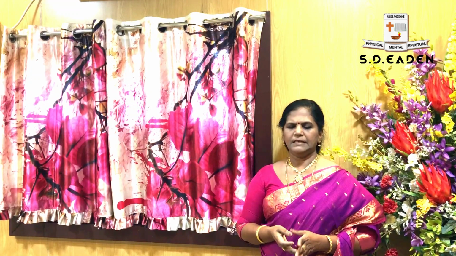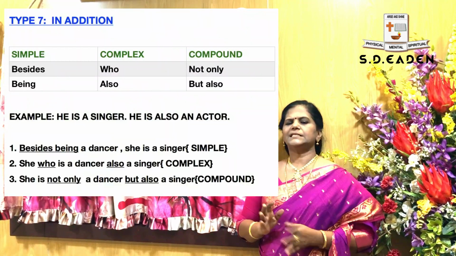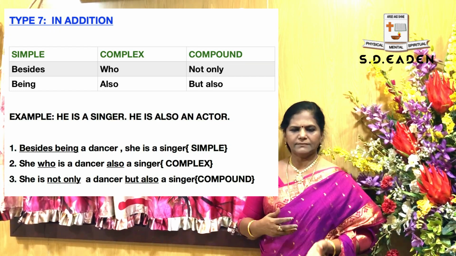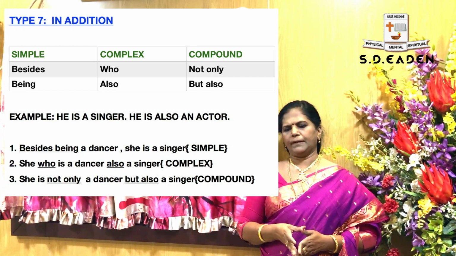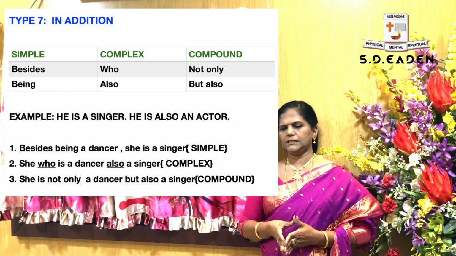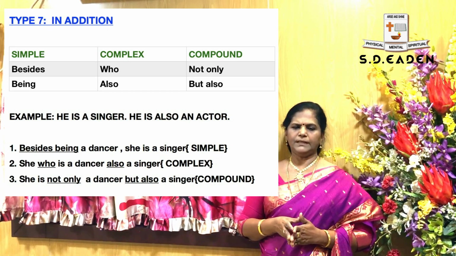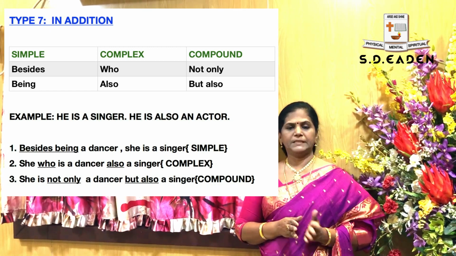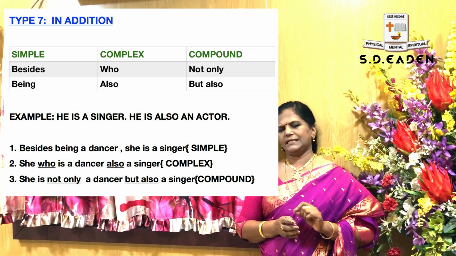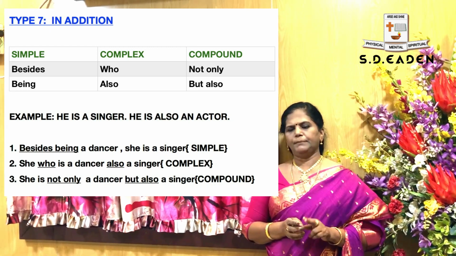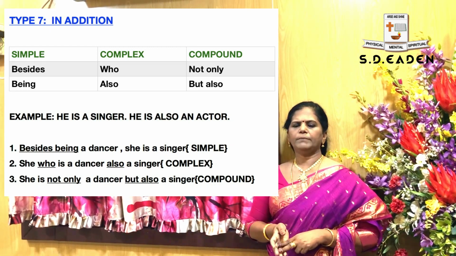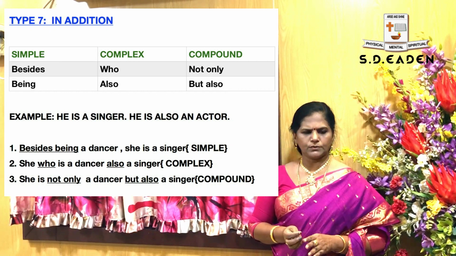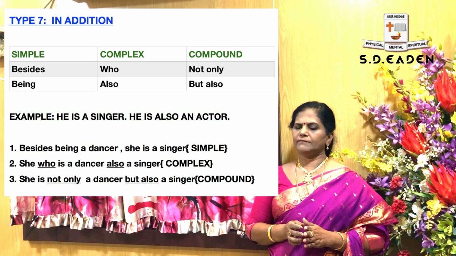Type 7. Very important type. This is in addition to: if you have any other talents or any other work, for that you have to apply the following keywords. In simple you have to apply the keyword besides being, not beside being; you have to add the s near beside. Besides being. In complex, who, also. Compound, not only but also. This is a very important type.